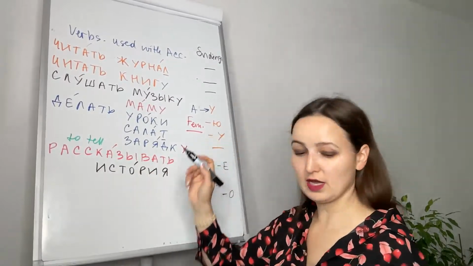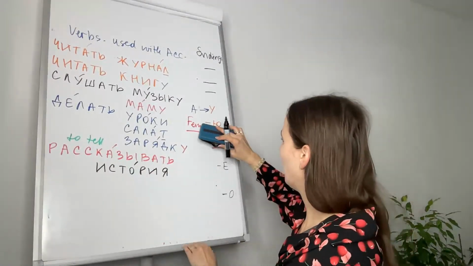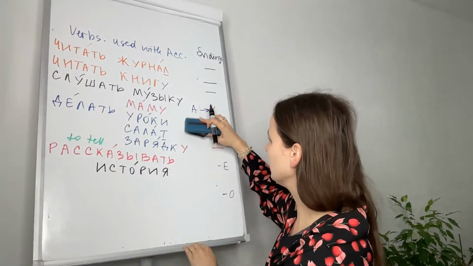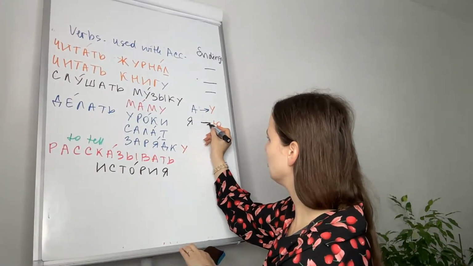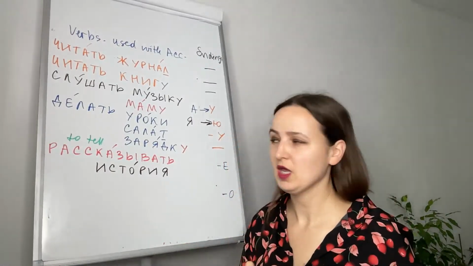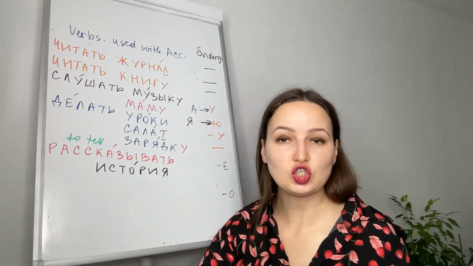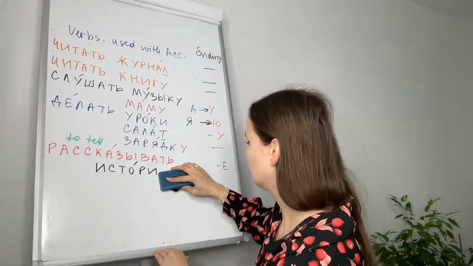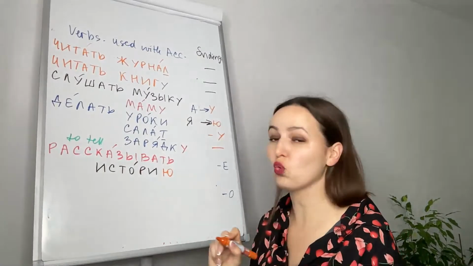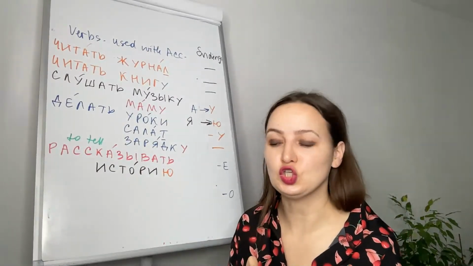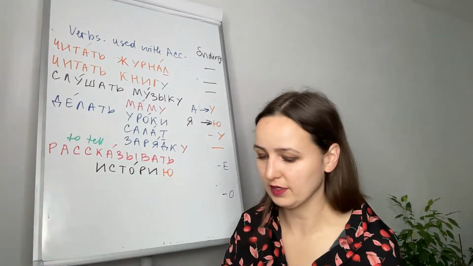История. And as we remember, я will be replaced with у in feminine. Рассказывать историю. We have to replace я with ю. Историю. Рассказывать историю, to tell a story.